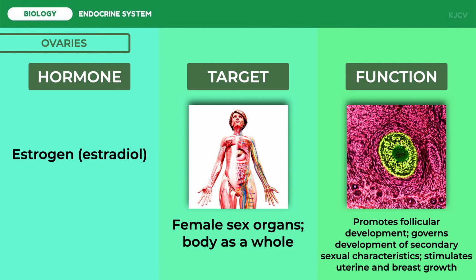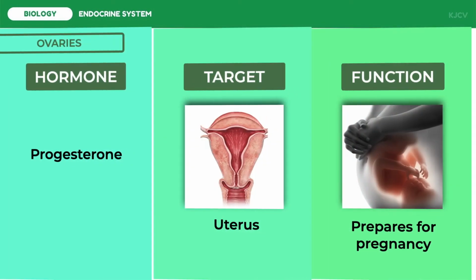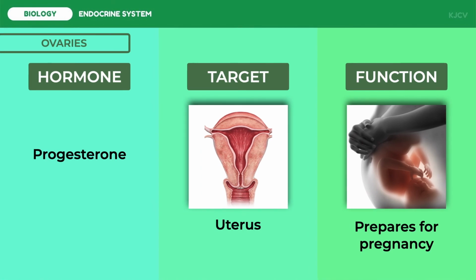It promotes follicular development, governs development of secondary sexual characteristics, and stimulates uterine and breast growth. Progesterone primarily maintains the lining of the uterus for a possible pregnancy. Other functions of progesterone include the promotion of fat use for energy, regulation of blood sugar levels, and normalizing blood clotting. It has also been shown to have antidepressant functions.